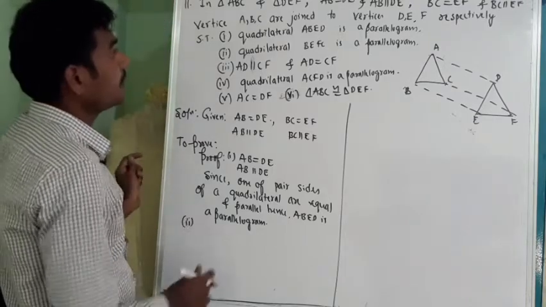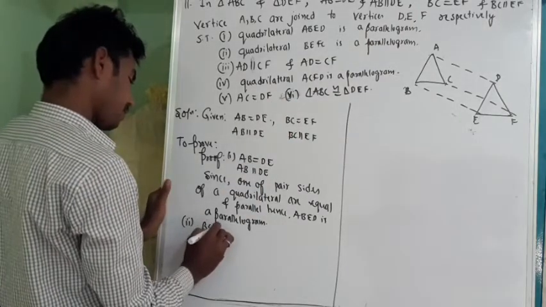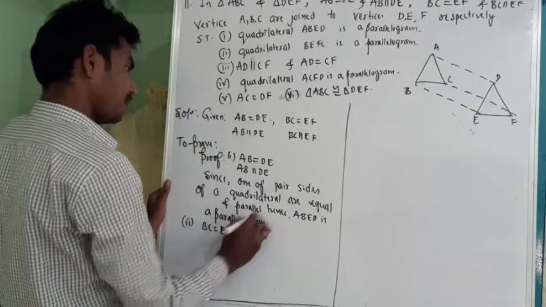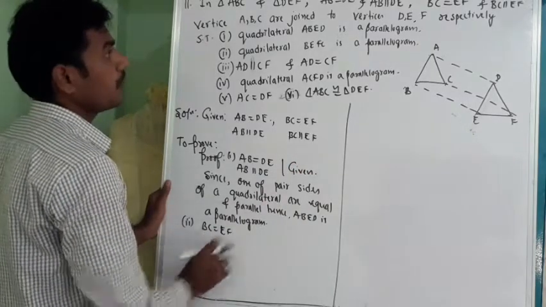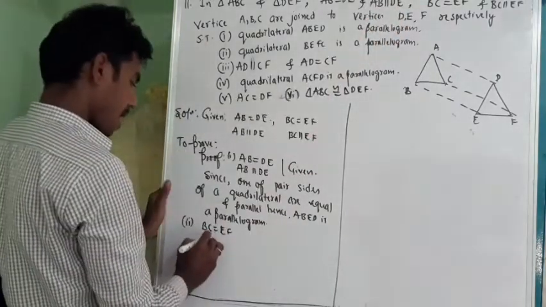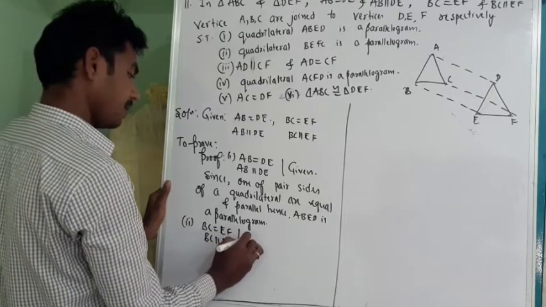And it is given that BC is equal to EF. This is given data. BC is equal to EF and BC is parallel to EF. It is given.